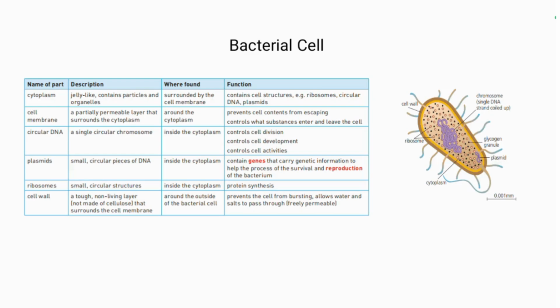Cell wall, a tough non-living layer not made up of cellulose in bacterial cell, but in plant cell it is made up of cellulose, that surrounds the cell membrane around the outside of the bacterial cell. Its function is to prevent cell from bursting, allows water and salts to pass through, meaning freely permeable. As we previously know, freely permeable means it lets things move out or in the cell freely.